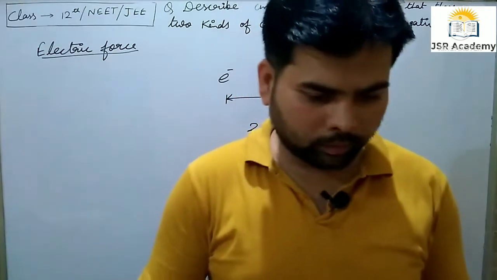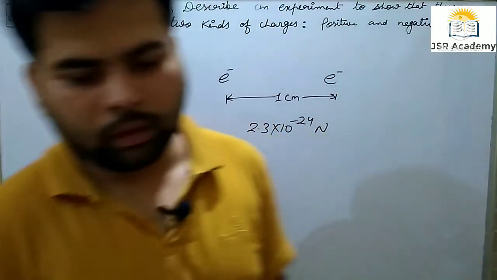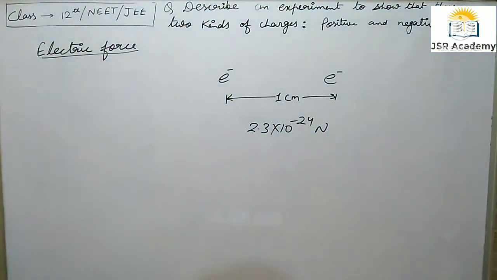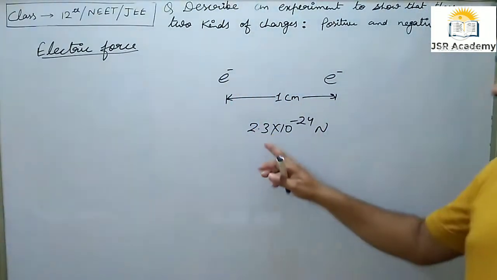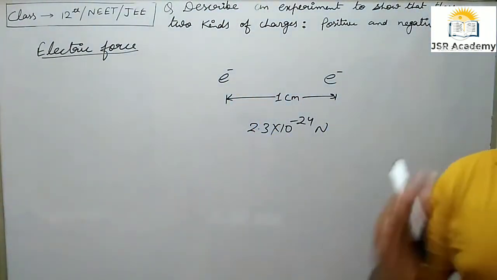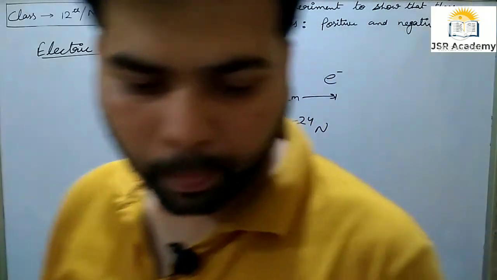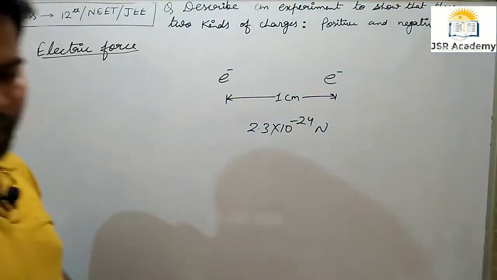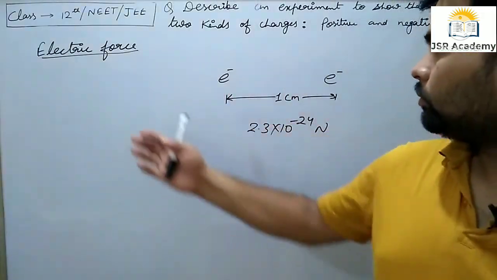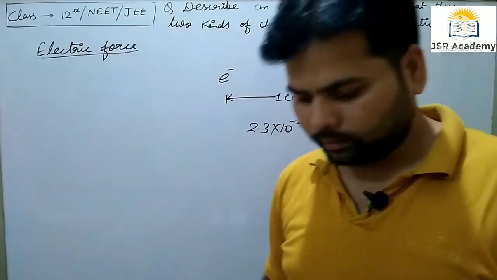If an electron is found to repel another electron at 1 centimeter with a force of 2.3 into 10 to the power minus 24 Newton, this force is called electric force.